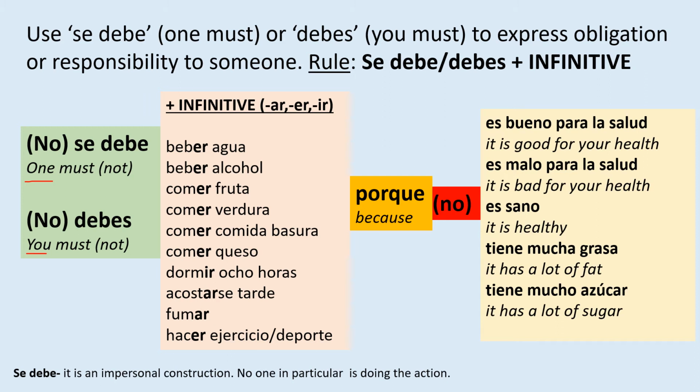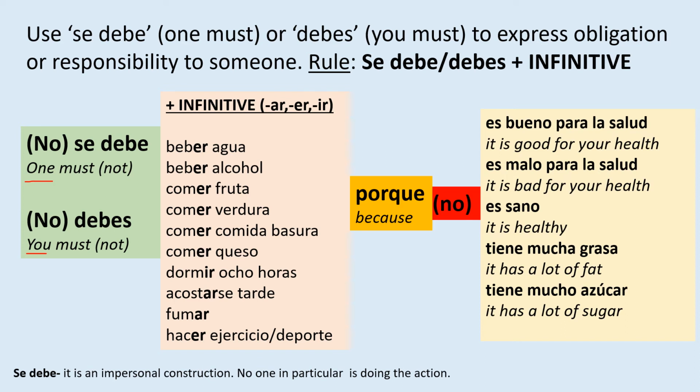Porque es malo para la salud, because it's bad for your health. Porque es sano, because it is healthy. Porque tiene mucha grasa, because it has a lot of fat. O porque tiene mucho azúcar, because it has a lot of sugar.